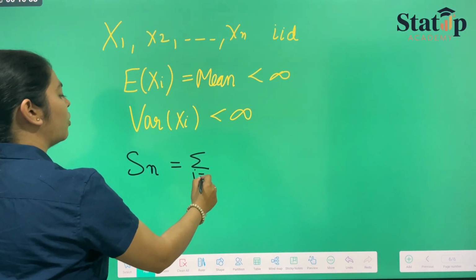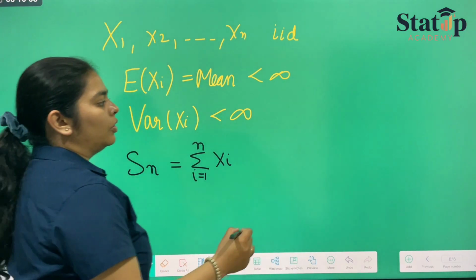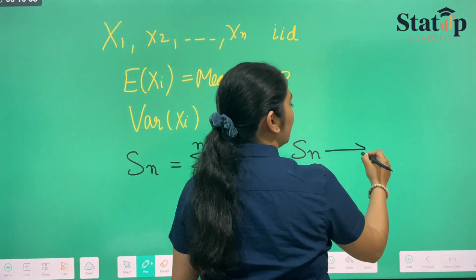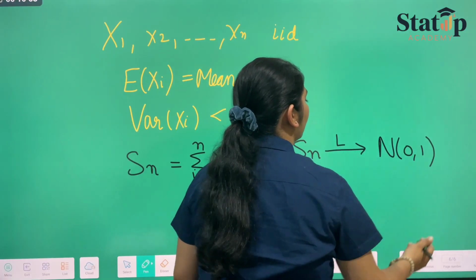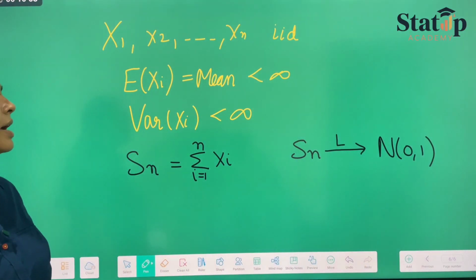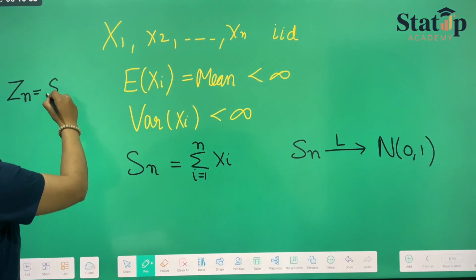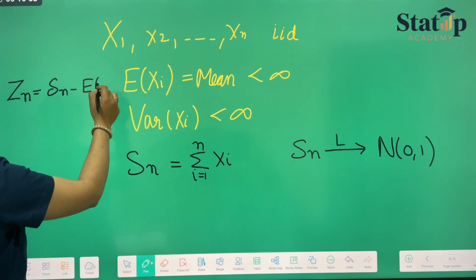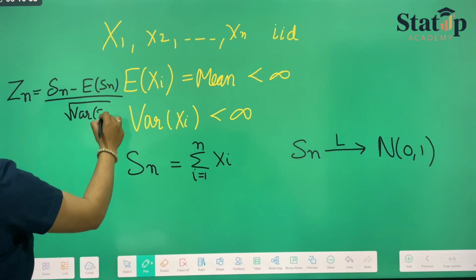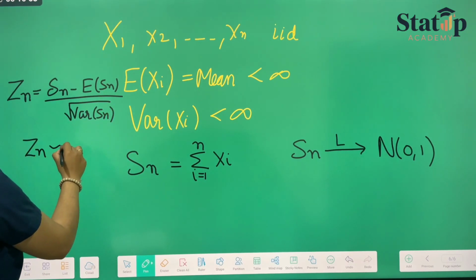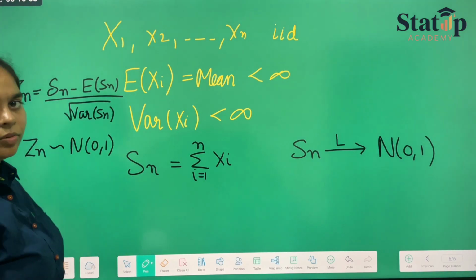So if these four conditions are satisfied, then we can say that Sn, which is nothing but the summation of all these random variables, all these xi's, will follow normal distribution. Sn in law will converge to normal distribution. This was our central limit theorem, as I've told you earlier. And the statistic that was used was Zn, which is nothing but Sn minus expectation of Sn upon under root of variance of Sn. And this Zn always follows normal distribution, or we can say standard normal distribution.